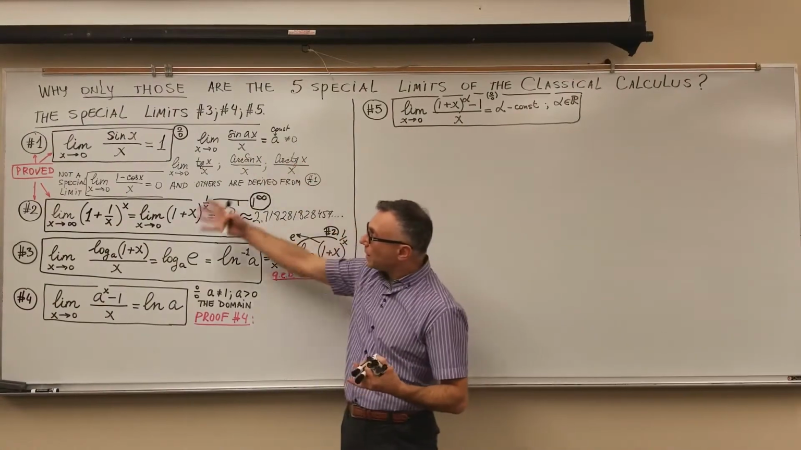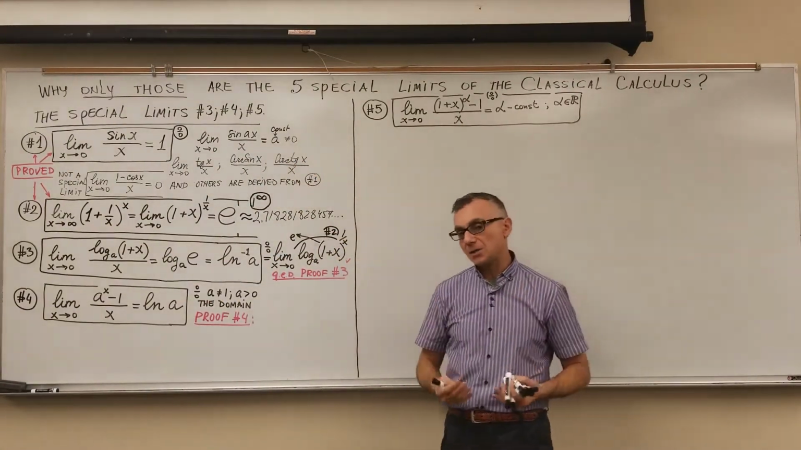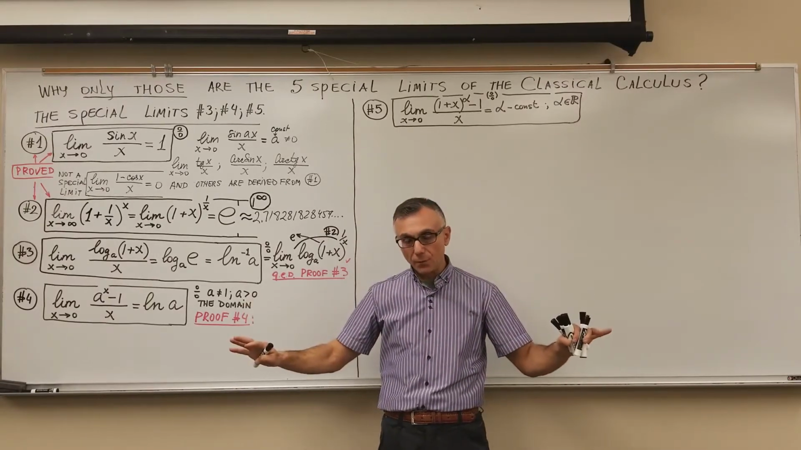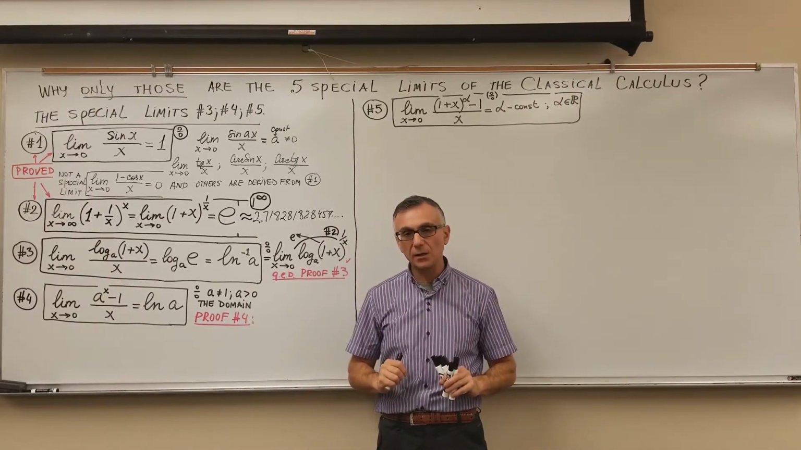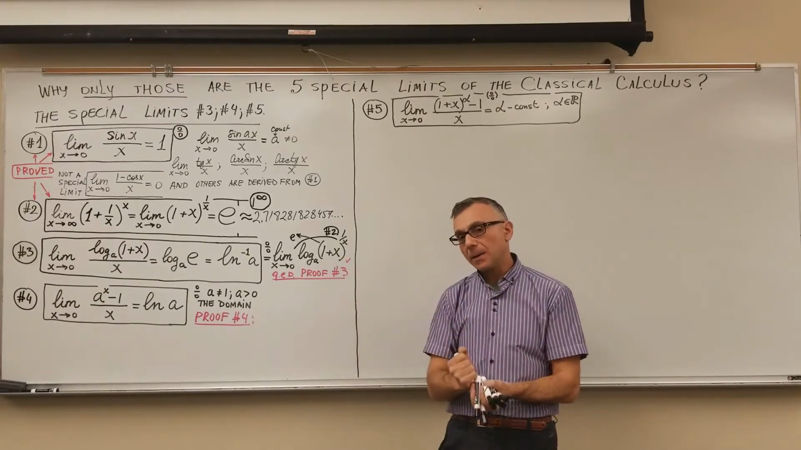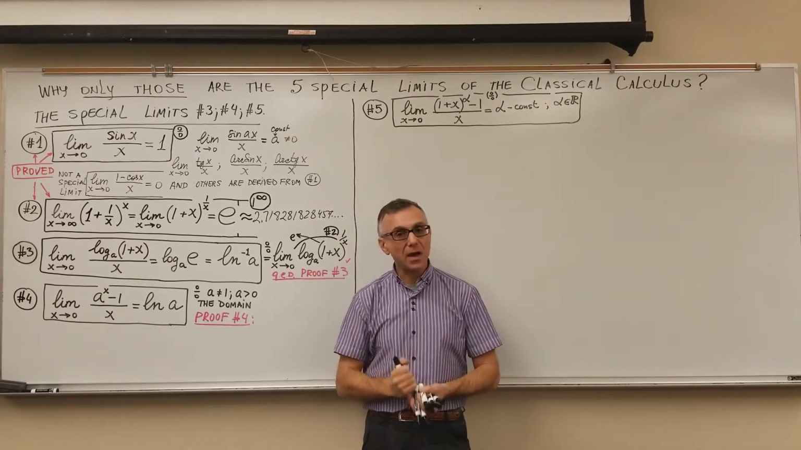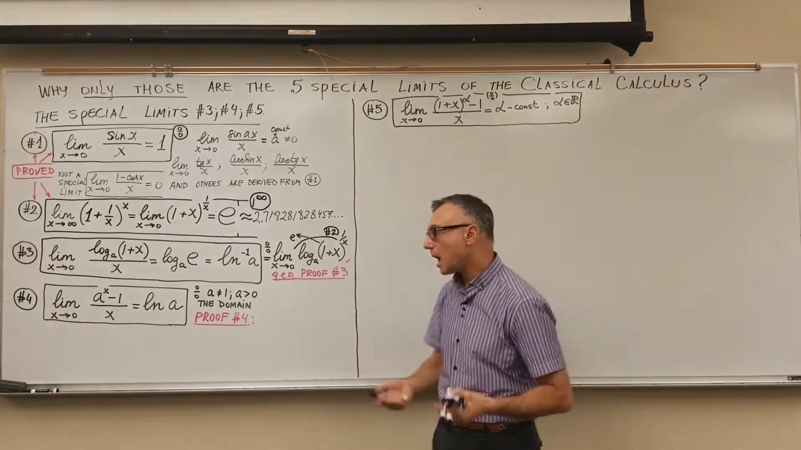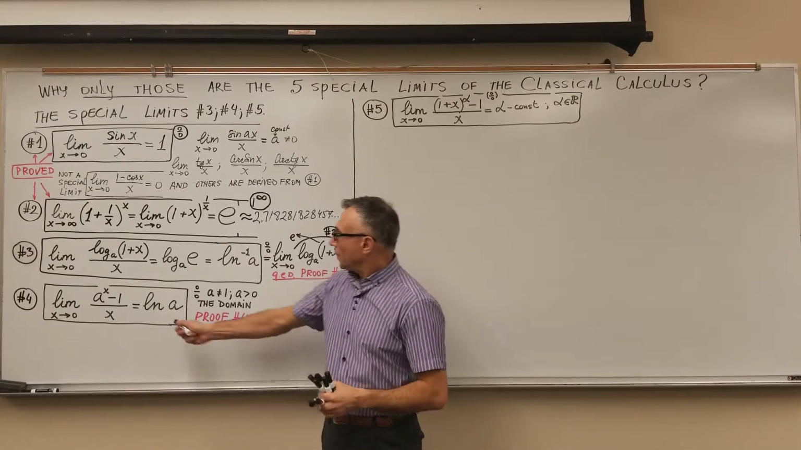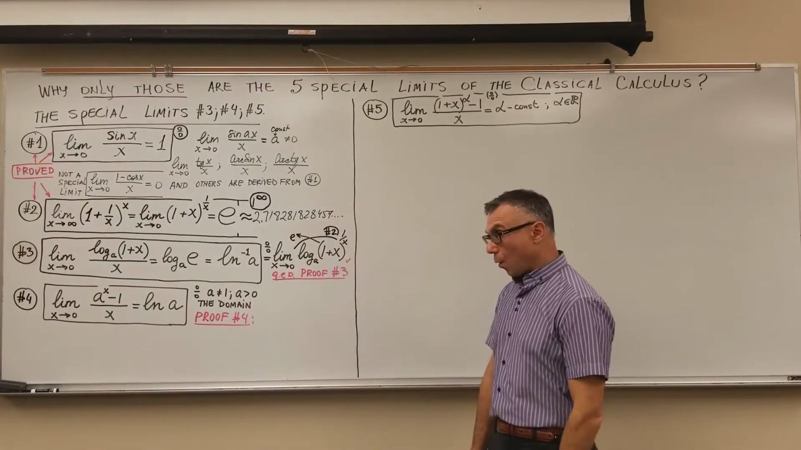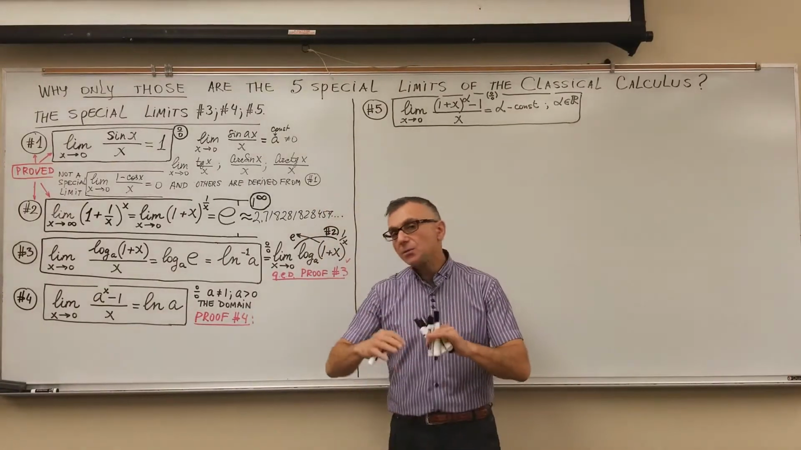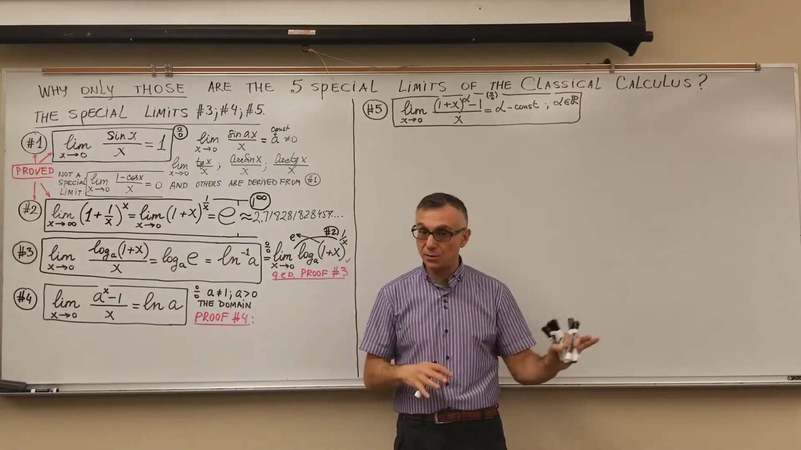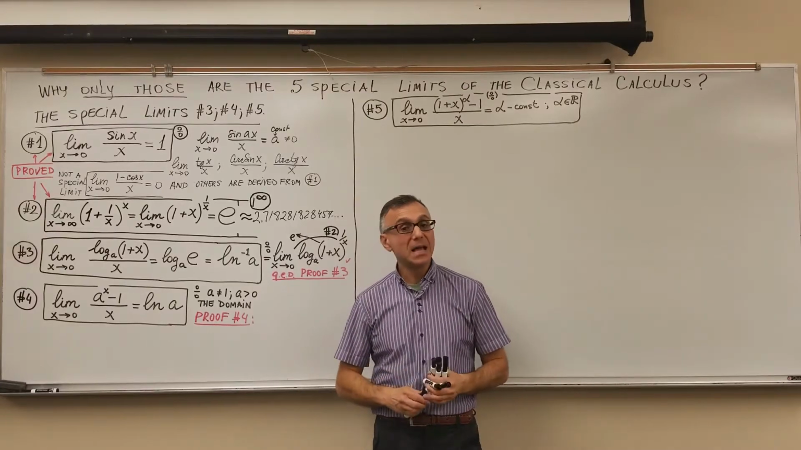Again, that's why there are only those 5 special limits, because they cover all the groups of elementary functions of classical calculus, and they exactly help us to calculate their derivatives, which is super important for classical calculus. So the special limit number 4: the limit of a to the power of x minus 1 divided by x, when x goes to 0, is equal to ln a, where a is a constant.